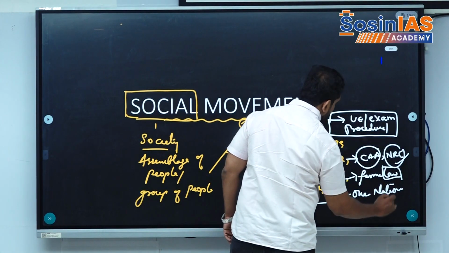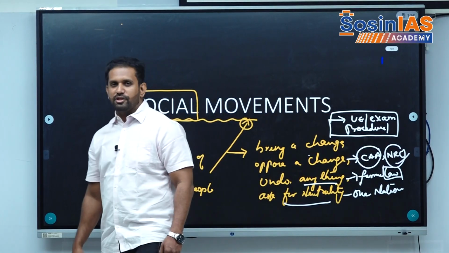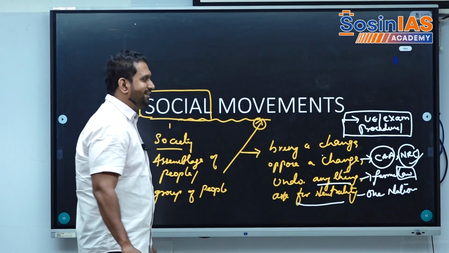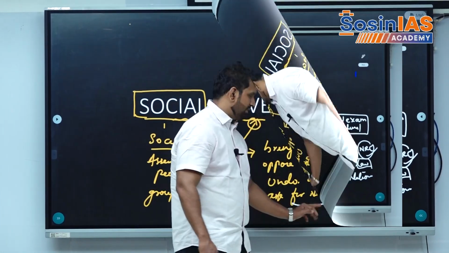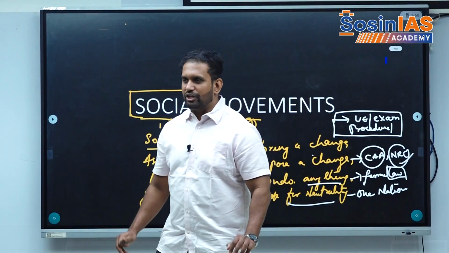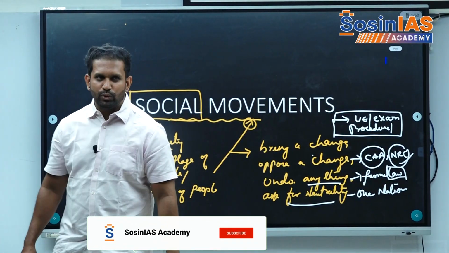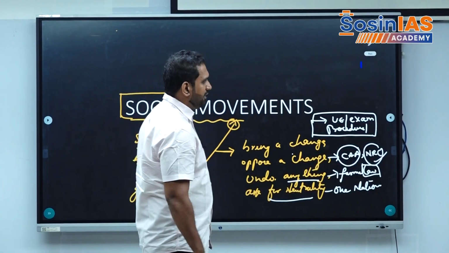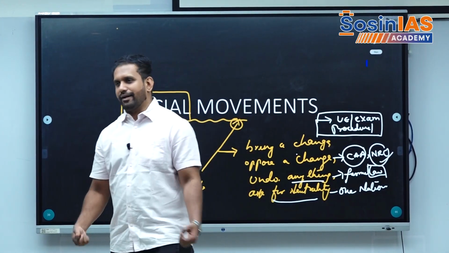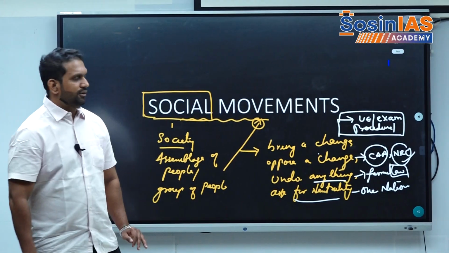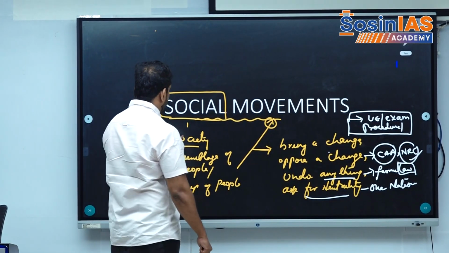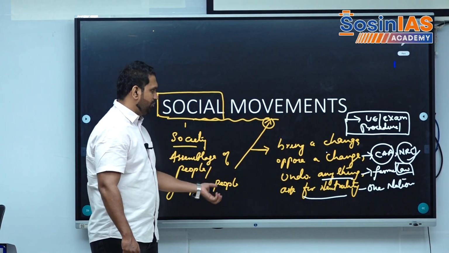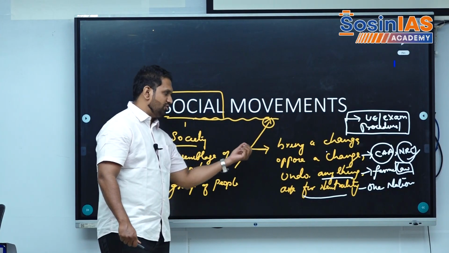This is proposed by the present government, but all the other parties will say that we don't need to go for one nation, one election. Whatever is there, let us be neutral. No need of any change, no need of any undoing, no need of any doing, no need of omitting, no need of acting. Right. So social movements basically come from an assemblage of people, or a group of people, trying to bring a change or oppose a change.